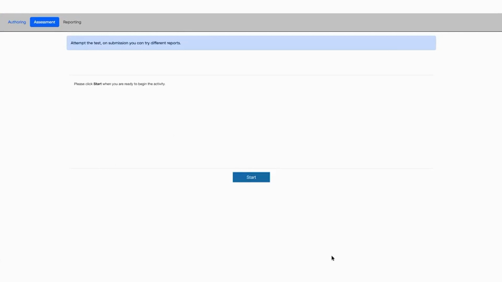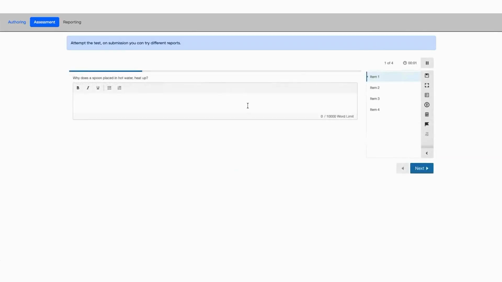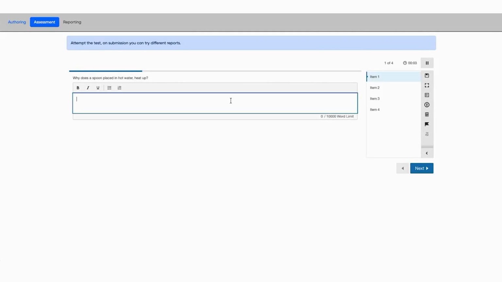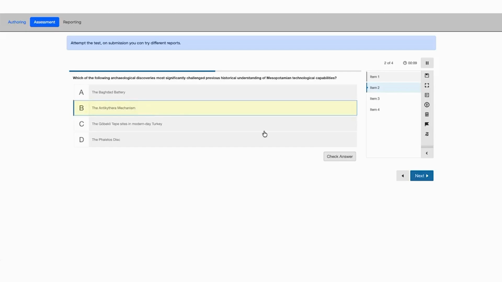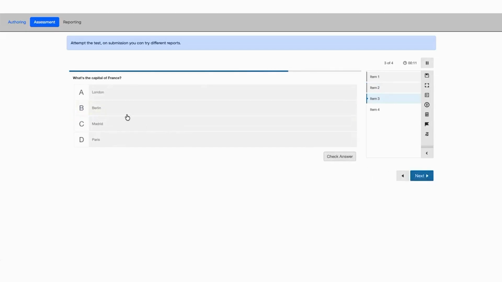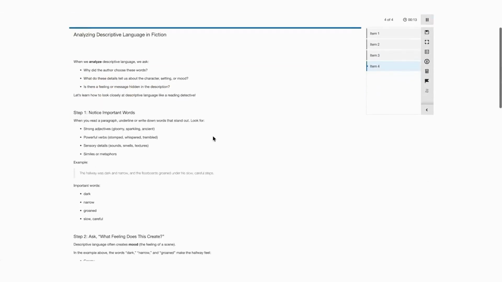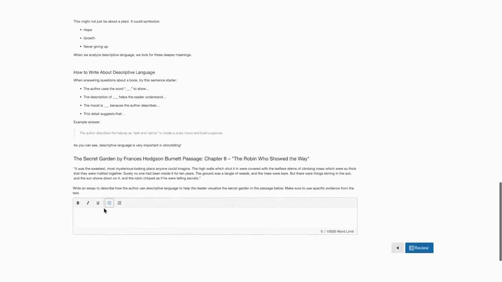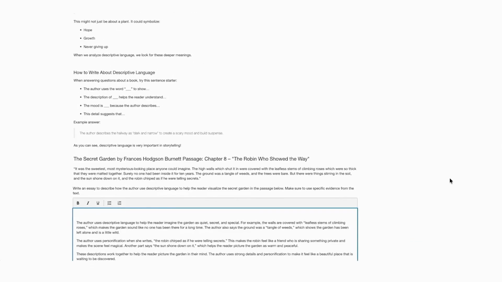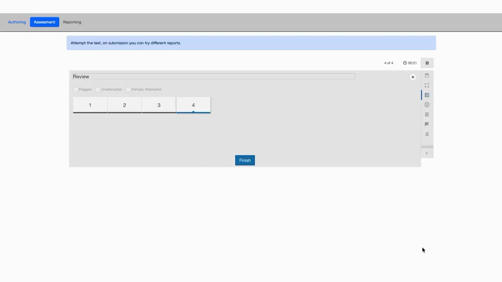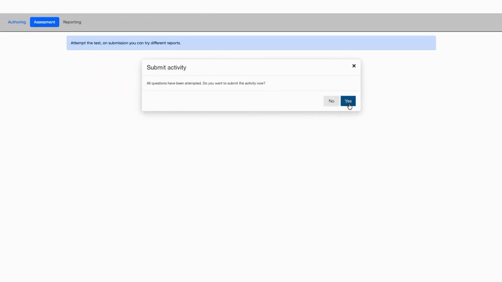Okay, so now here I am as the learner taking my activity. I'm going to click start. Now we have a few examples of questions in here just to show how this can integrate into a larger activity. Say next, answer. All right, and here's our question we've been working on. So the learner reads the article. I'm going to put in my answer, and we're going to say submit. Let's finish and submit the assignment. Perfect.